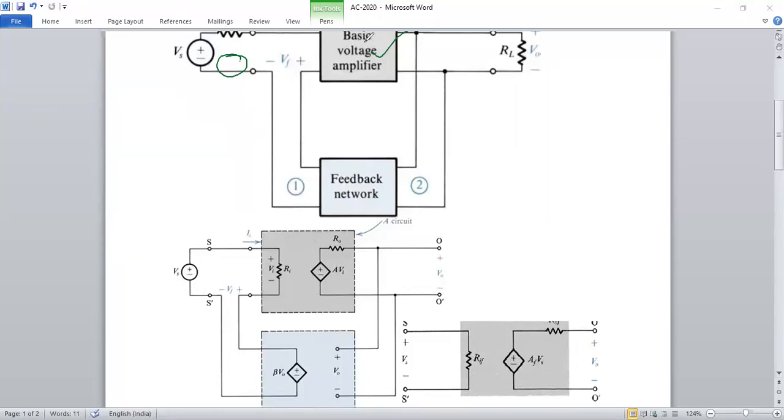See here, the input to the basic voltage amplifier is Vi, right? What is the current into the amplifier? We represent the input current by Ii, right? So what is the output? Voltage is developing here, so the output current is I naught. We are replacing the black box by resistor and supply components.